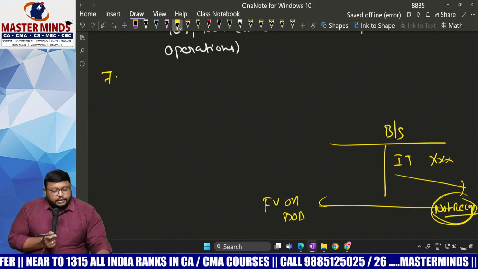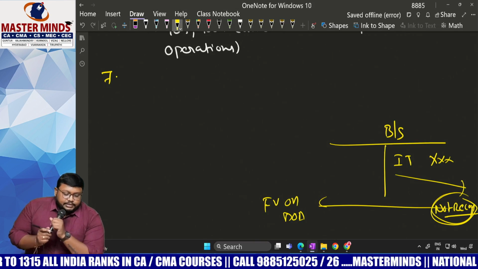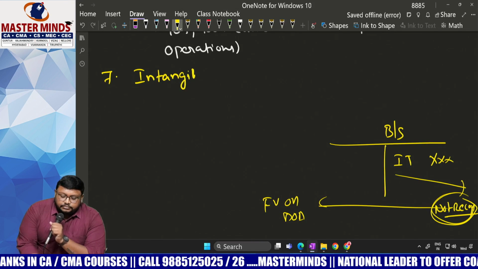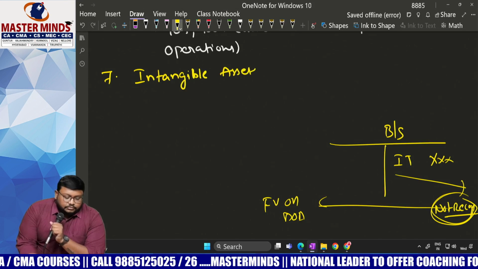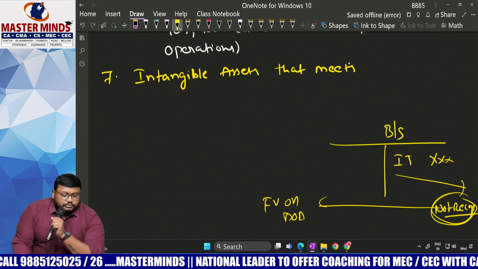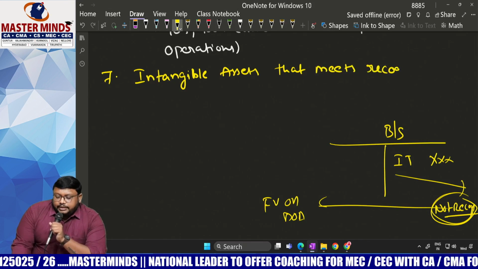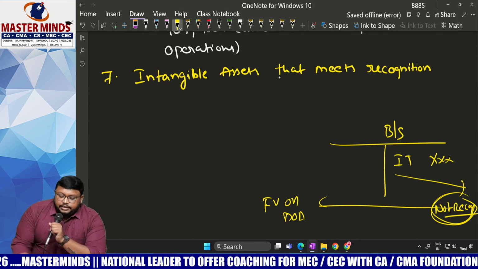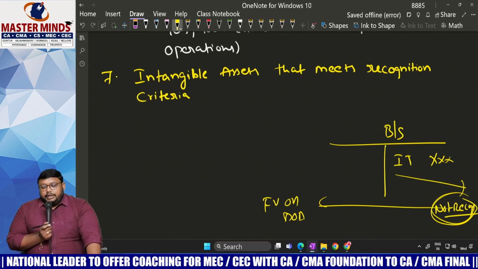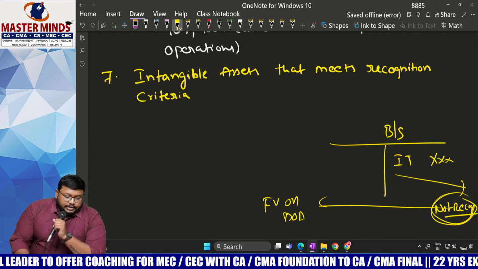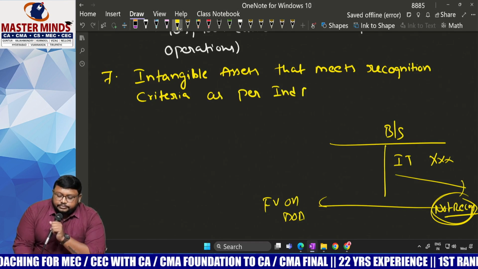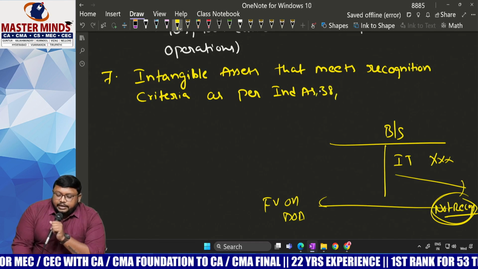So write down: intangible assets that meet recognition criteria as per Ind AS 38. Ind AS 38 means intangible assets.